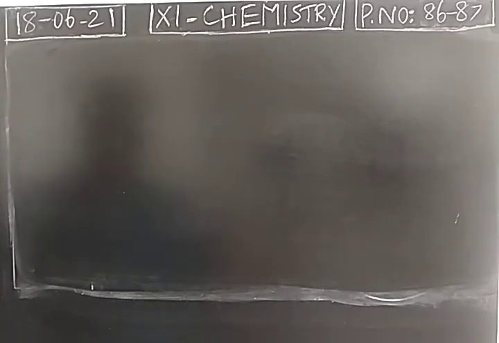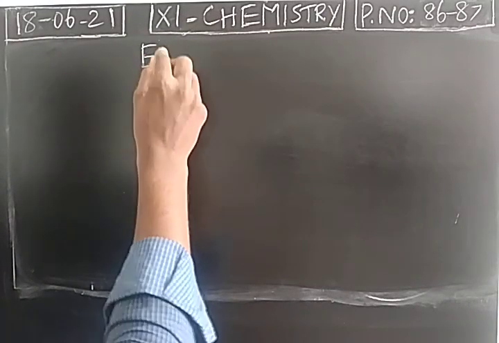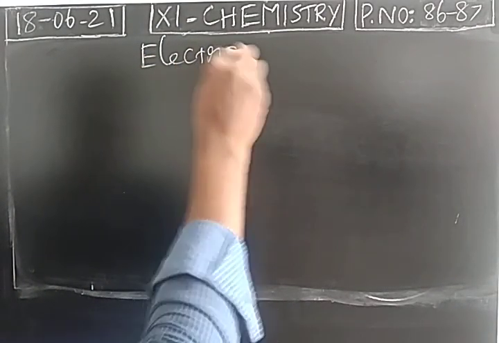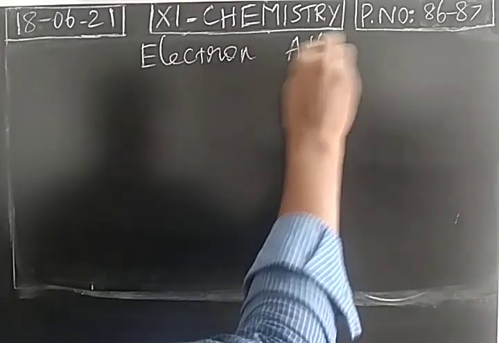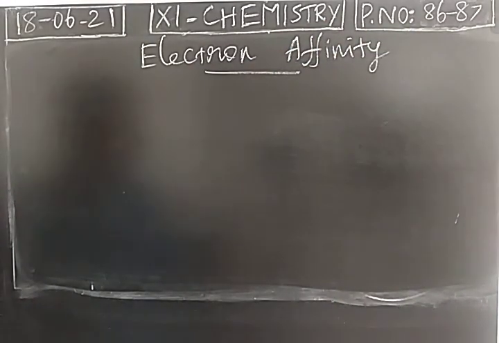Dear students, today we are going to study electron affinity and electronegativity. So we have already completed the periodic properties, atomic radius, ionic radius and ionization energy. Remaining we have to study electron affinity and electronegativity.